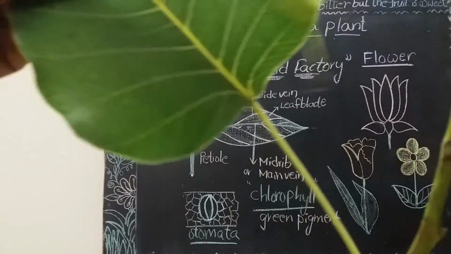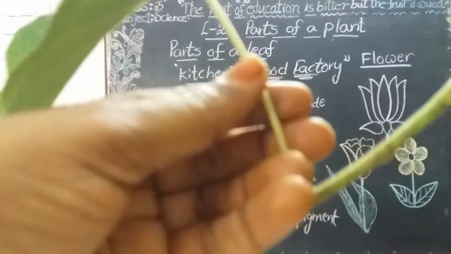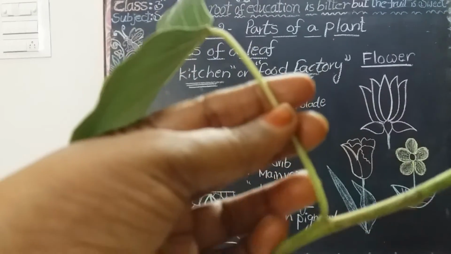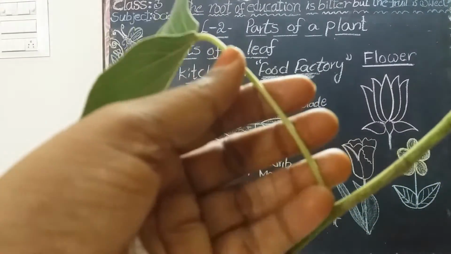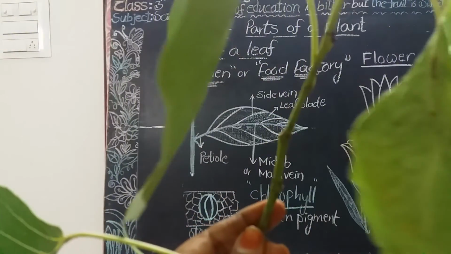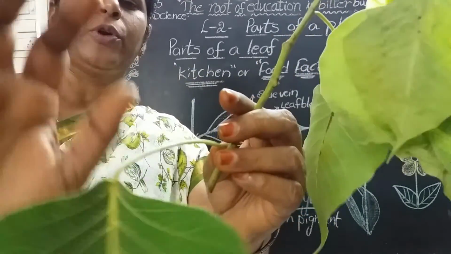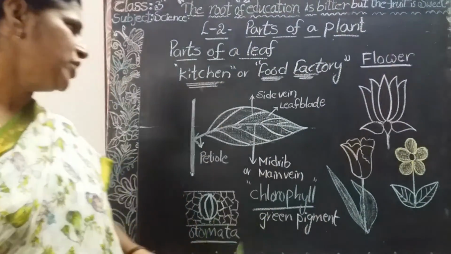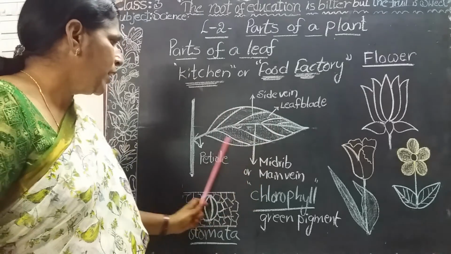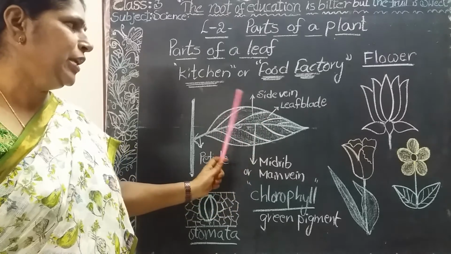All leaves are attached to the stem with a stalk. This stalk is called petiole. Some leaves have a long stalk, but some leaves have a short stalk. The petiole gives support to the leaf. And also see here, the flat part of the leaf, this whole part, the broad flat part of the leaf is called a leaf blade.